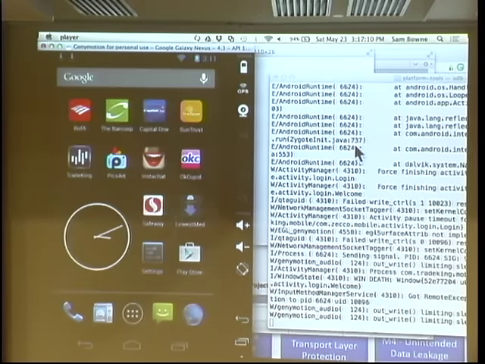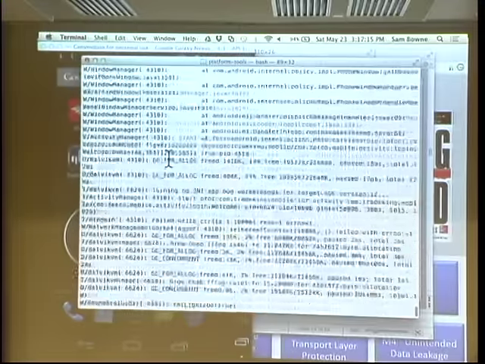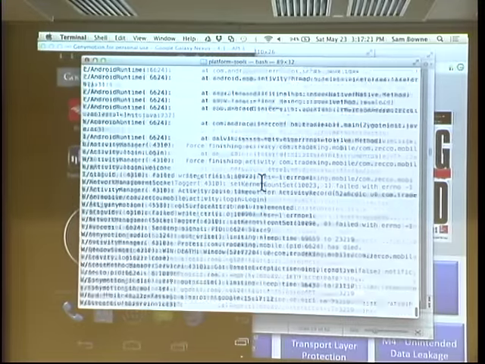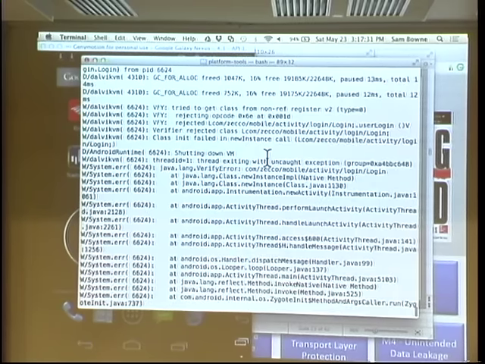It used to. And if you want to know why, you can see right in the log, right here, runtime exception, let me just do it again. Fatal exception, there. Fatal exception, com.tradeking.mobile activity login. And up here, we're going to see verifier rejected class login. And that's where I put the Trojan. So what these guys have done now is they put in some kind of verification of their code that notices that this module has been altered and refuses to start. And that is exactly what I told them to do.